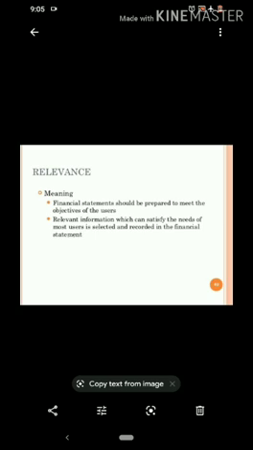So only that information should be disclosed in the books of accounts that can have its impact on the decisions taken by the users of accounting information.